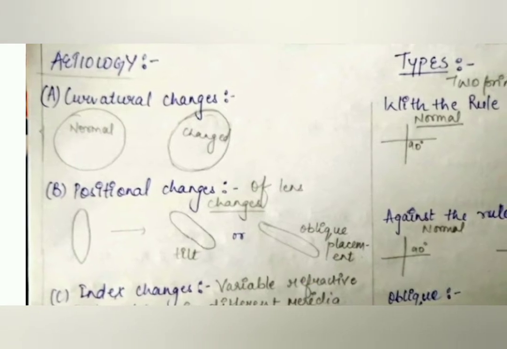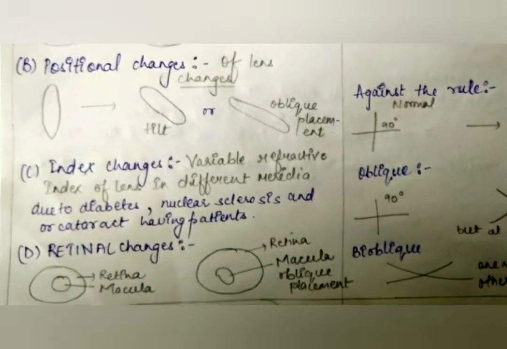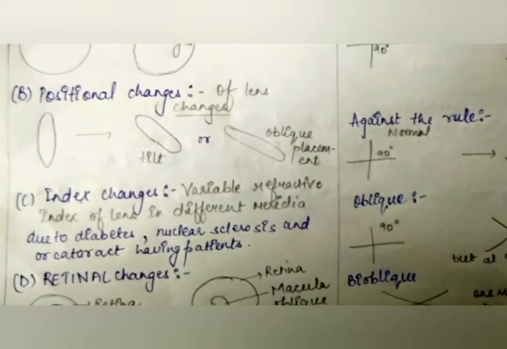That is, whenever the curvature changes, then it should look like this in the normal, but it should look like this when it gets changed. Okay. Then positional changes of the lens. Positional changes means it gets tilted or the oblique placement of the lens. Hope you all understand about this also.